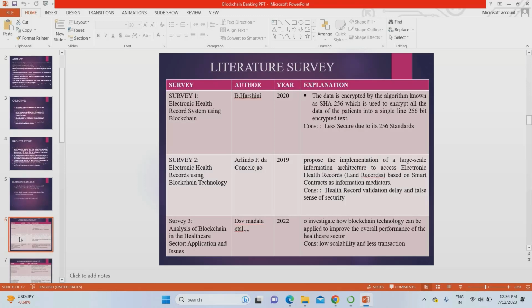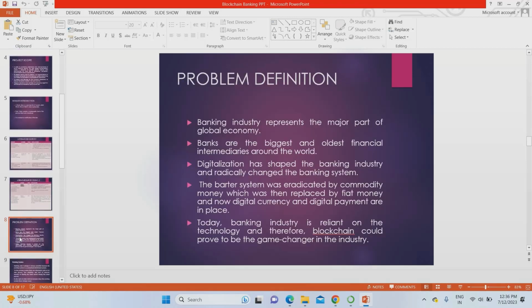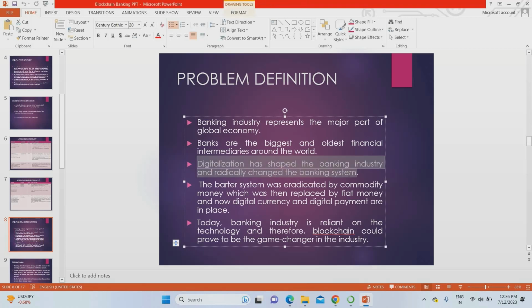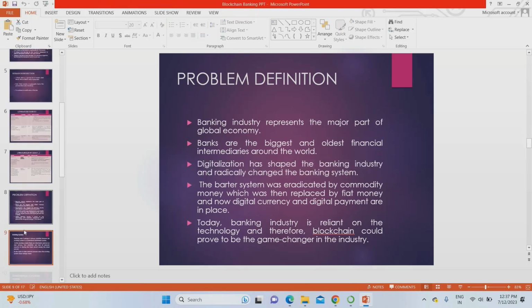So this is the literature survey of the project. The existing papers considered, and what existing technology they have used. The overall problem was that digitalization leads to major security issues in the banking sector. Digitalization means Google Pay, PhonePe, banking apps, banking websites. Though we are using online modes of payment, there is a leakage issue. That's the major drawback here. To overcome that only, we are going to apply blockchain technology.